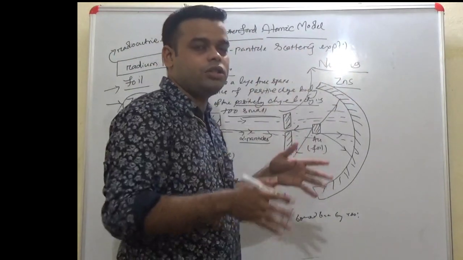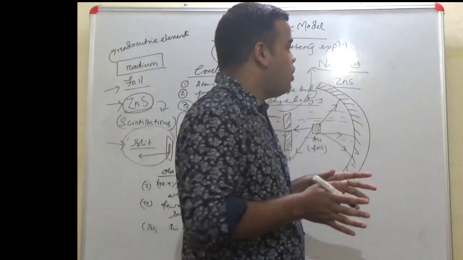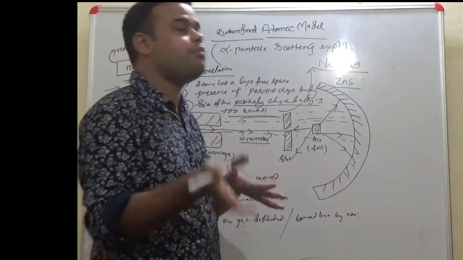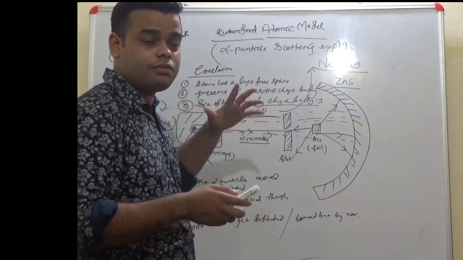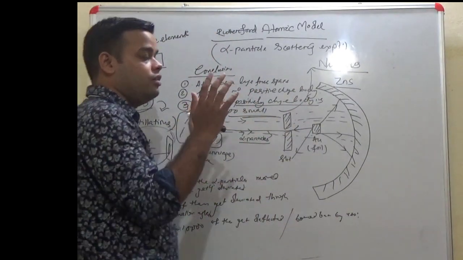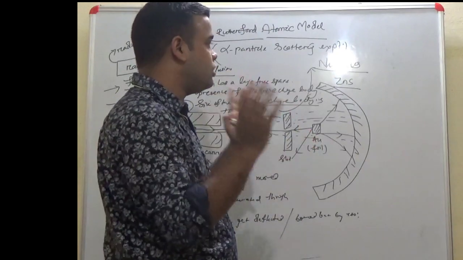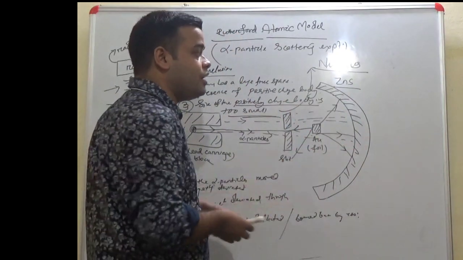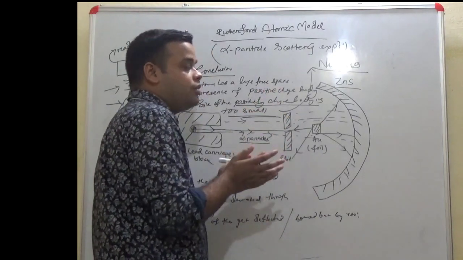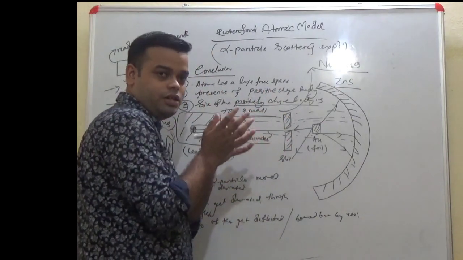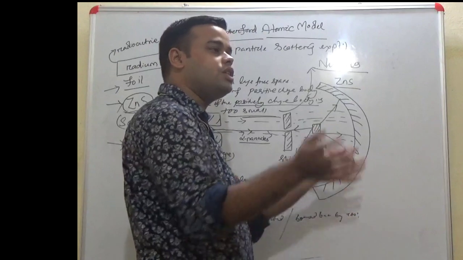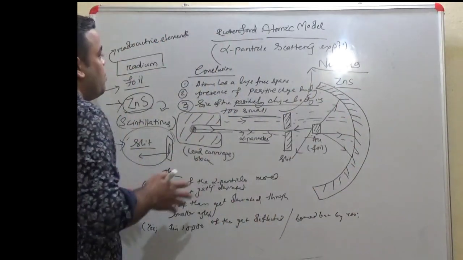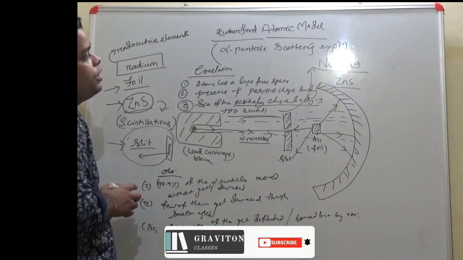Nucleus is the positively charged sphere around which the electrons are present. This differs from Thomson's idea, who stated that an atom is nothing but a positively charged sphere. Here comes the idea that a small positively charged sphere is there, around which electrons appear to be embedded. So this was all about the Rutherford atomic model.